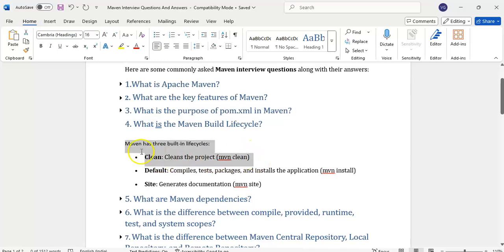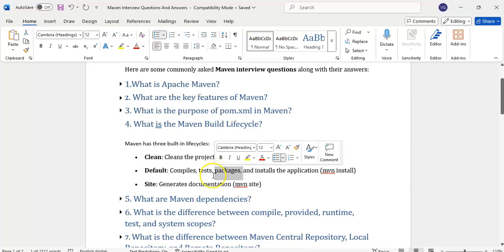Maven clean. Then there is a default lifecycle. Default lifecycle means what? It will compile the project, it will execute the test cases, it will package the jar file. If you want to export our code as a jar file, we can do it, and it will install. Install means it will store in the local repository.